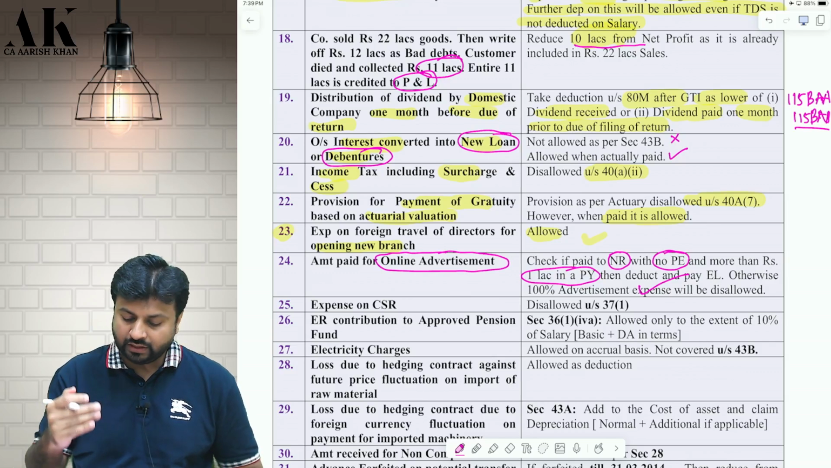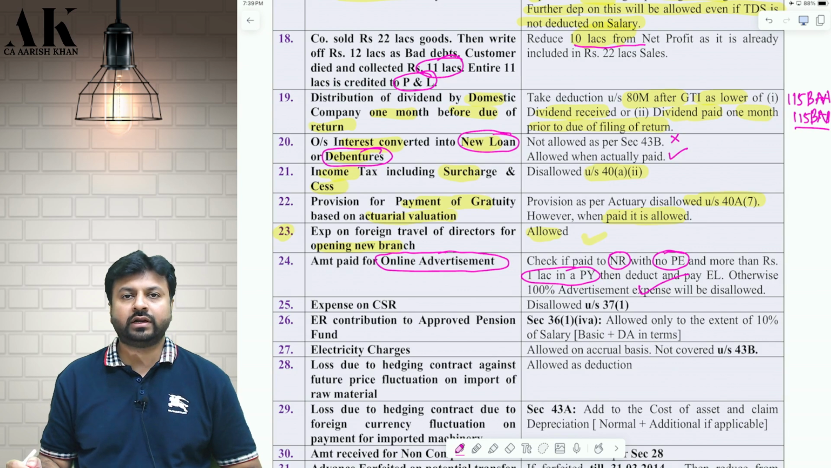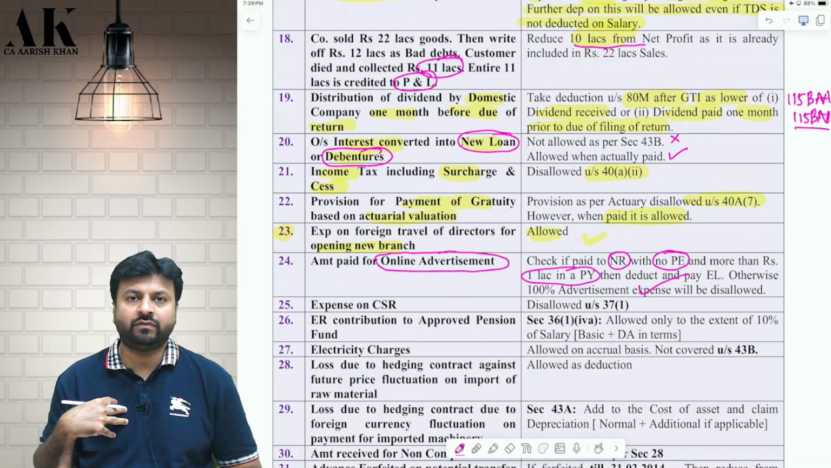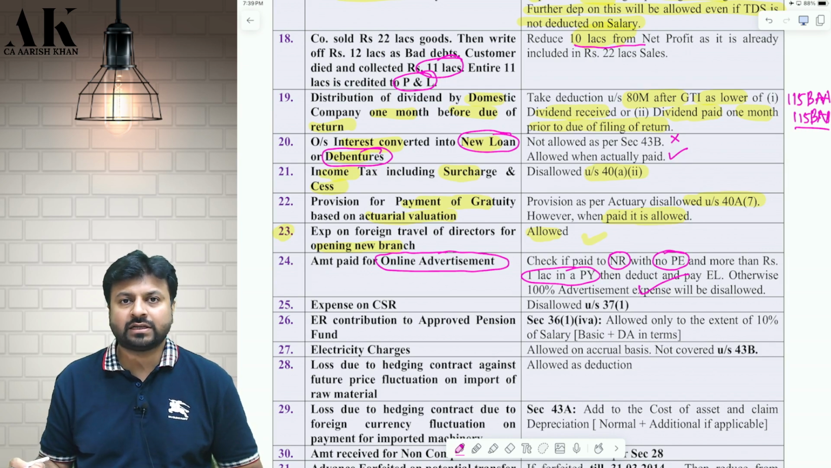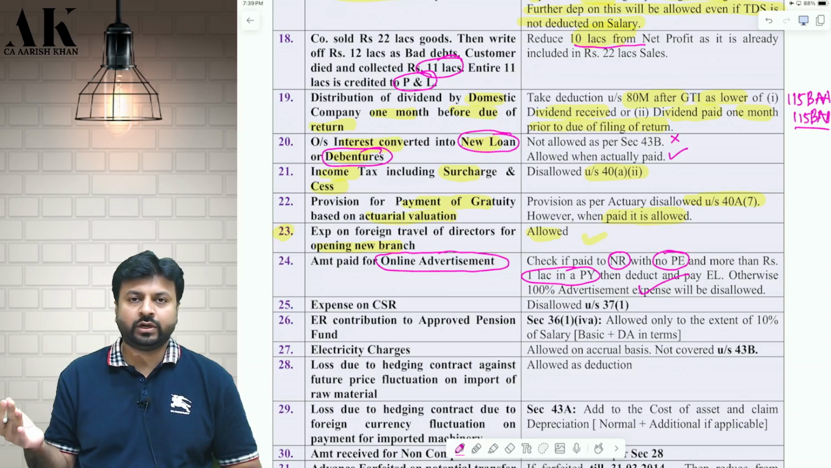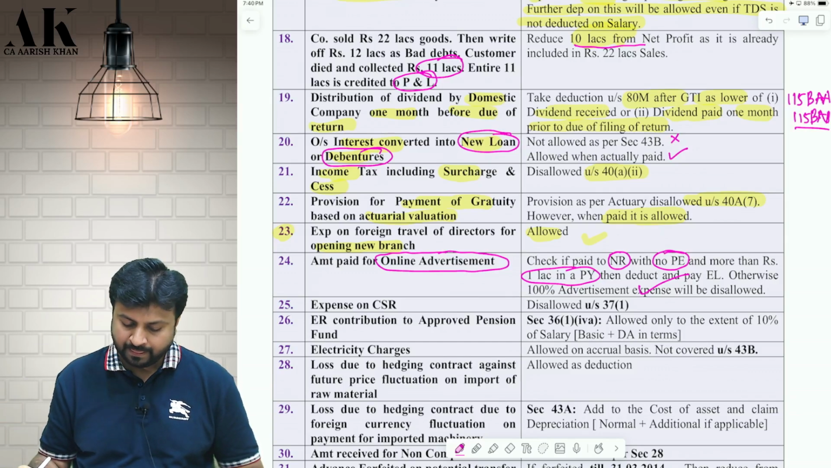Implication of equalization levy. Otherwise, if you don't deduct the equalization levy at 6%, or if you don't pay the equalization levy by 7th of the following month, you are under default. Your expenditure 100% will be disallowed. But is it a permanent disallowance? No. If in the next year you deduct and pay, it will be allowed as deduction in the next year. Don't worry. Okay. Next one.